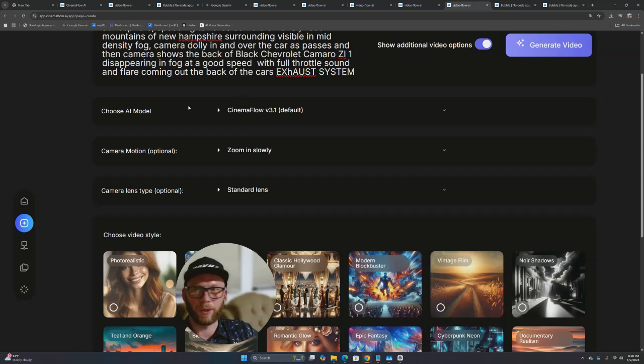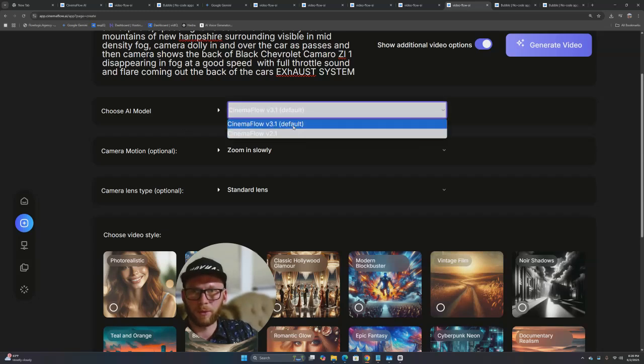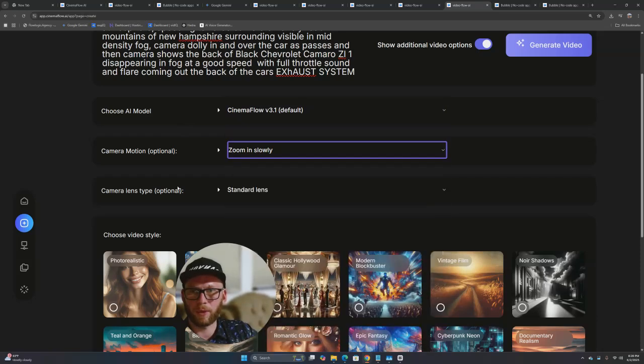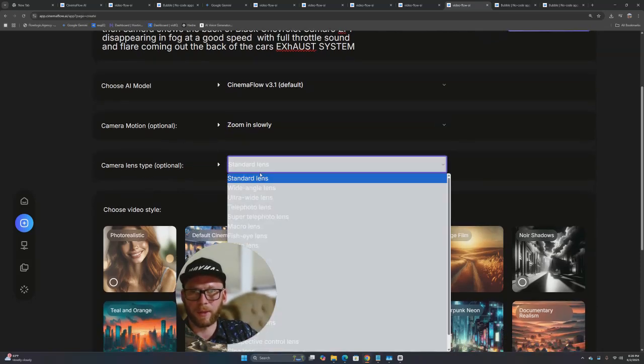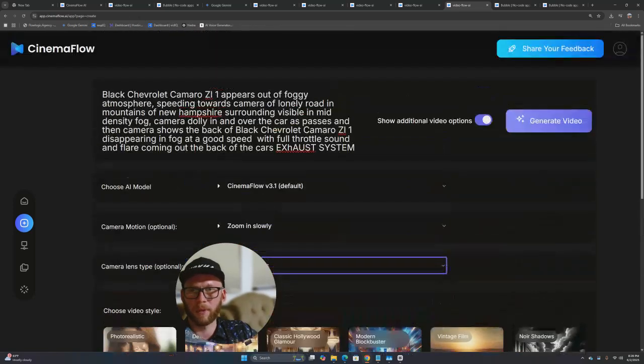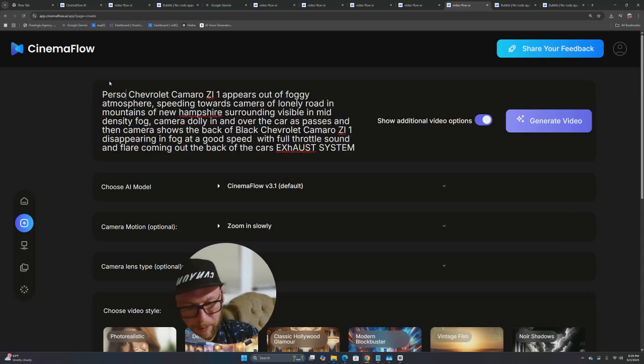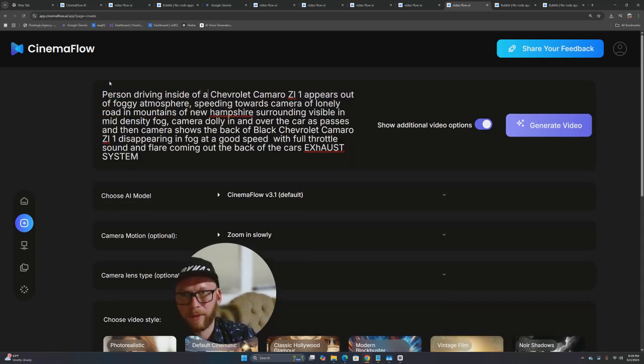And now you can see additional video options. Choose AI model, 2:1, 3:1, camera motion, zoom in slowly, camera lens type, standard lens, ultra wide, wide angle. So you have a lot of options. Appears out of foggy atmosphere, speeding. Alright, let's see if we can modify it. Person driving inside of a Chevrolet Camaro ZL1 POV, appears out of foggy atmosphere, speeding towards camera along the road, visible in density fog. Generate.